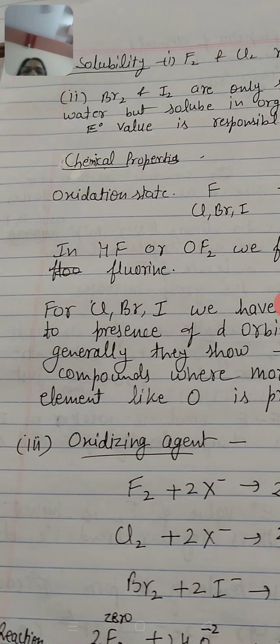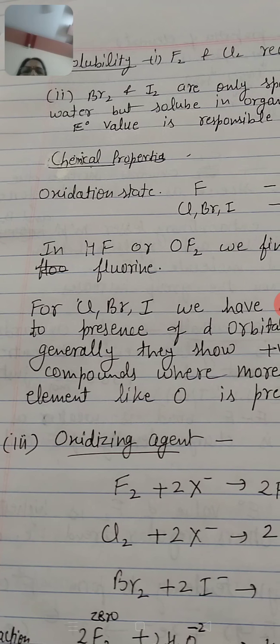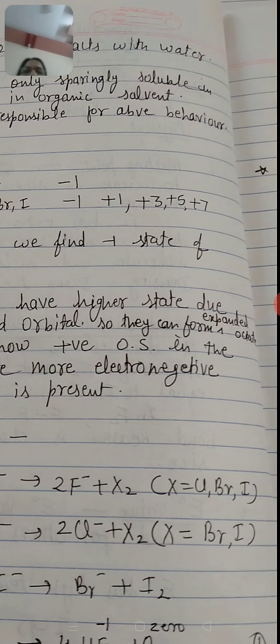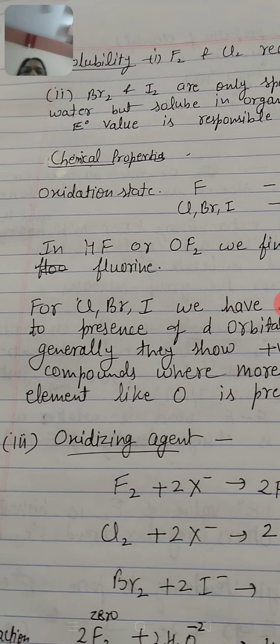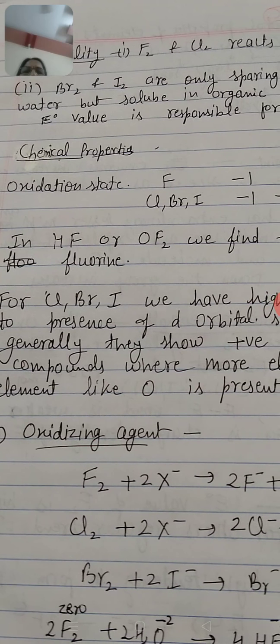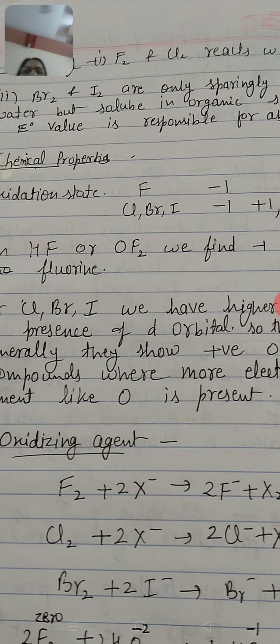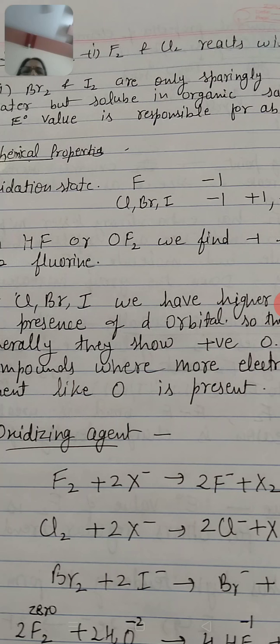Now for chlorine, bromine and iodine, we have higher oxidation states because of the presence of d orbitals. So they can form bonds by expanding their octet. Generally they show positive oxidation states in compounds where a more electronegative element like oxygen is present. It means that chlorine, bromine, iodine, though they show +1, +3, +5 oxidation states, form stable bonds with more electronegative elements like oxygen only, not with all elements.